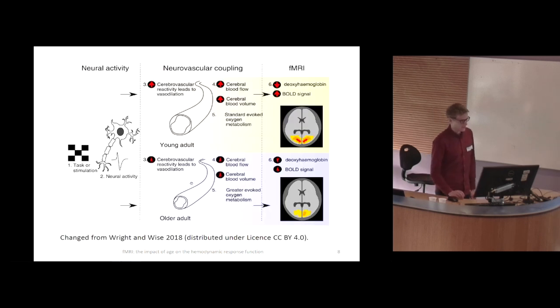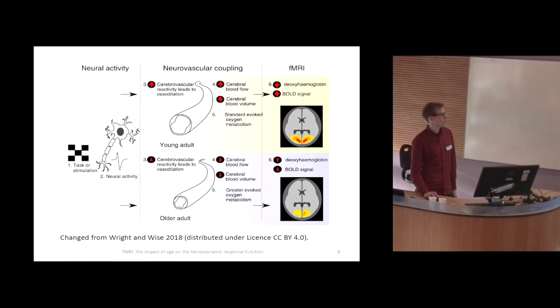So here I present a figure comparing young subjects and old subjects, and what is actually the challenge of combining within one study people with different ages. What happens when people age is simply that there will be changes in cerebrovascular reactivity, and this will lead to differences in vasodilation. More explicitly, for old adults, it will be more difficult for the blood vessels to expand.